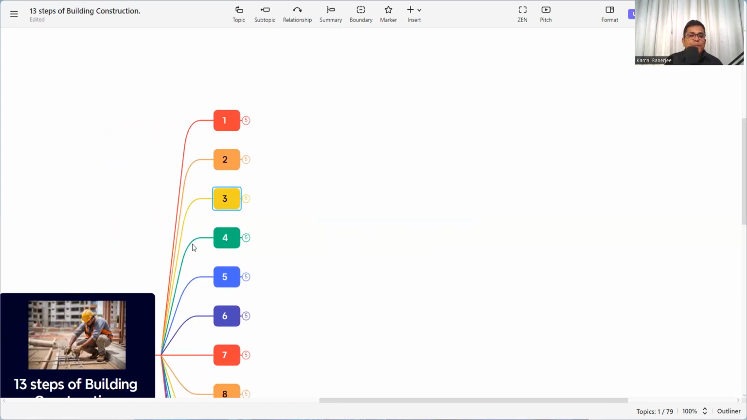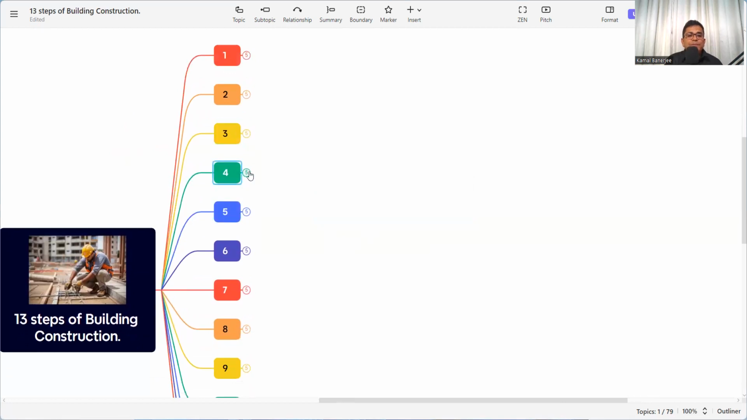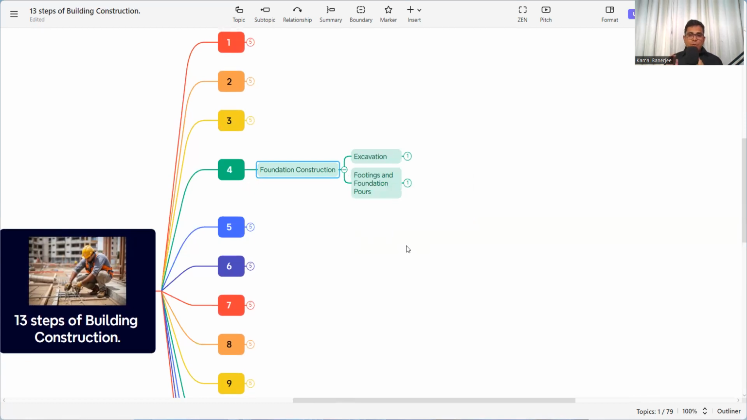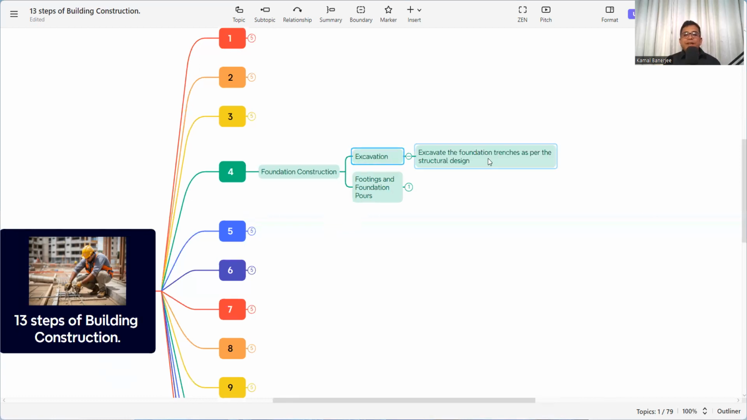And the fourth step is foundation construction. What is the foundation construction? Now we have made the design, we have made the beam, slab, foundation, column, etc. Now we start from the bottom, from the foundation. How can we start? From the excavation: excavate the foundation trenches as per structural design. Then pour concrete for footing and foundation, ensuring proper reinforcement.